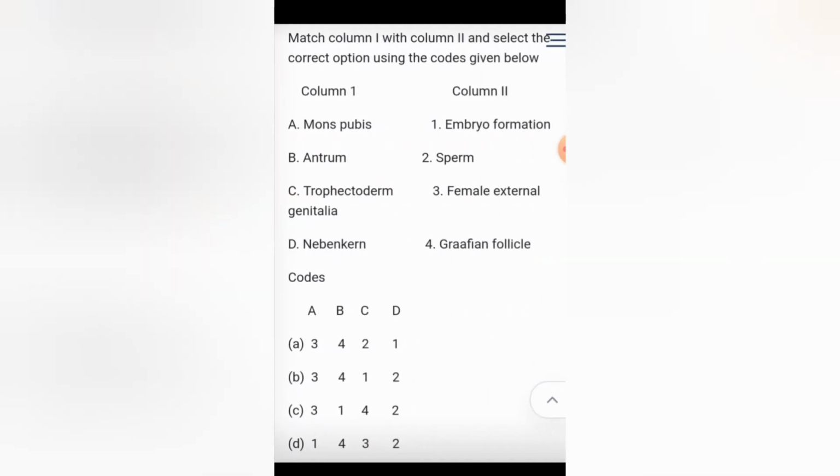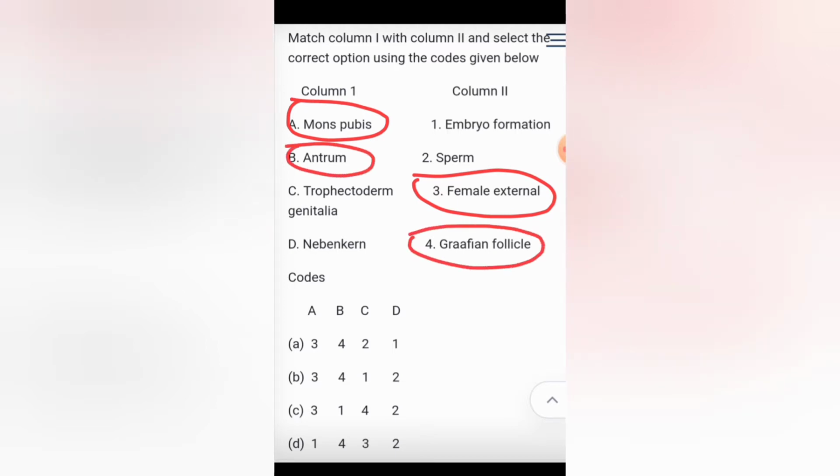Next question, we need to match the column A content with column 2. Here, the first one is mons pubis, which is a part of female external genitalia. Antrum is a part of the Graafian follicle.